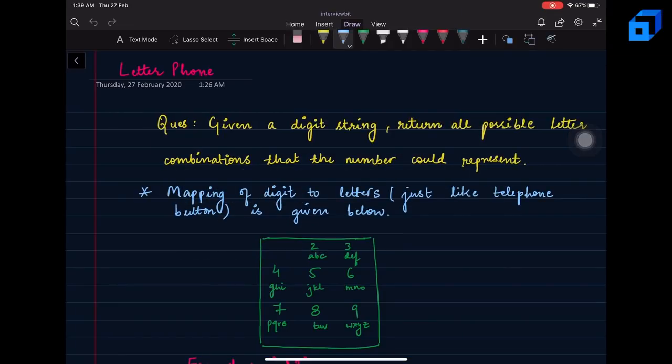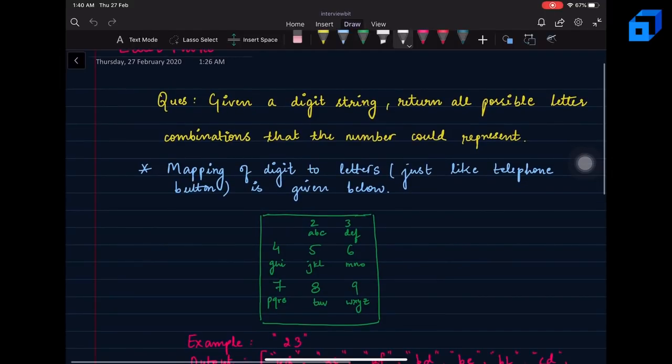Hello everyone, let's talk about a new problem today, that is Letter Phone. In this problem, you will be given a digit string and you need to return all the possible letter combinations that the number could represent. Here, the mapping of digit to letters is very similar to the mapping you see on a telephone button.